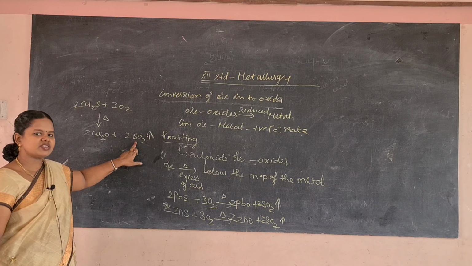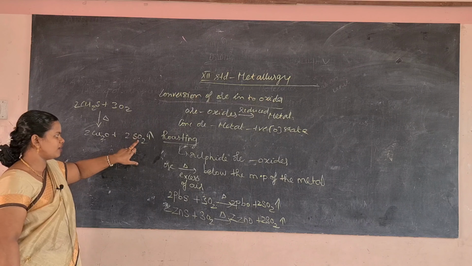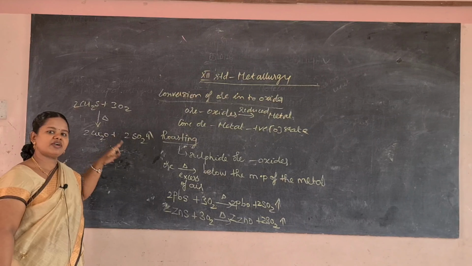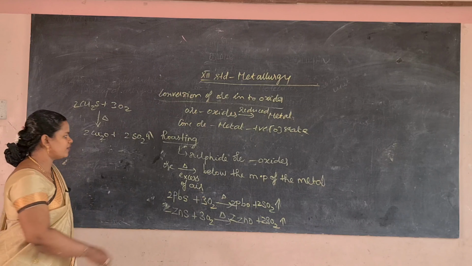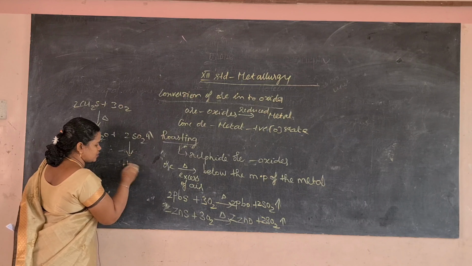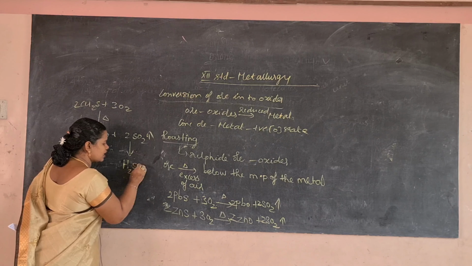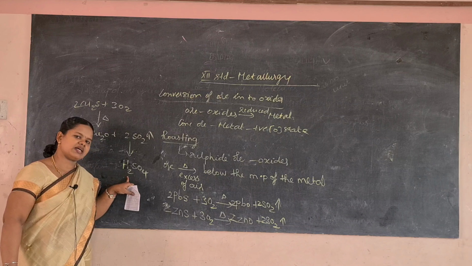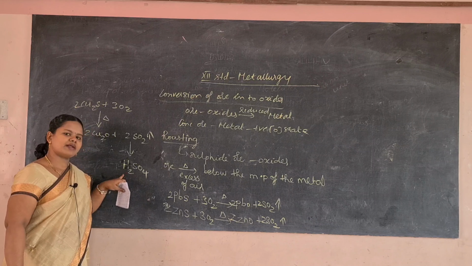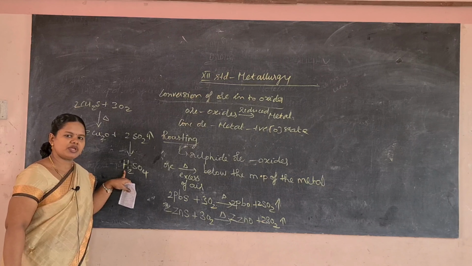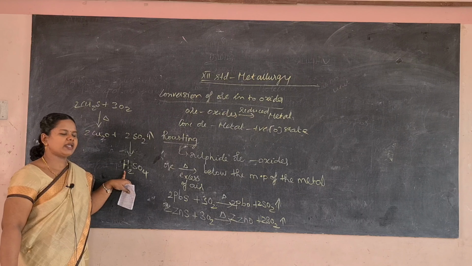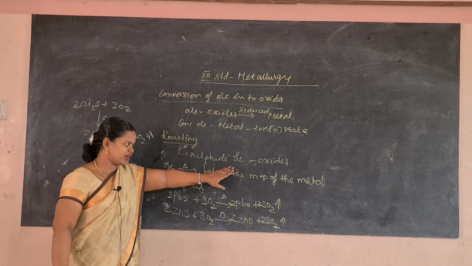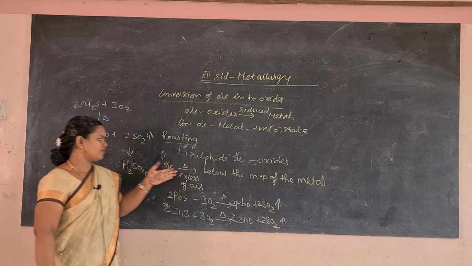Sulfur dioxide is removed as oxides, and the sulfur dioxide is not good for our health. So in industries what happened? The sulfur dioxide is trapped and it is converted into sulfuric acid. What is the formula for sulfuric acid? H2SO4. They trap it and make it into sulfuric acid, by which we can avoid what? Air pollution.